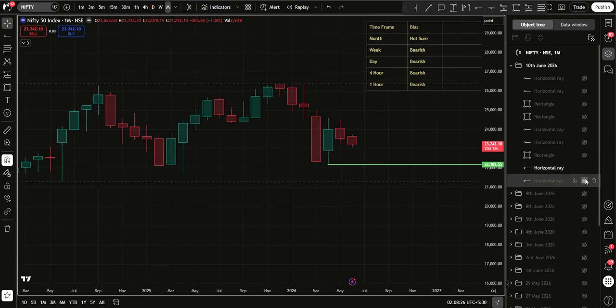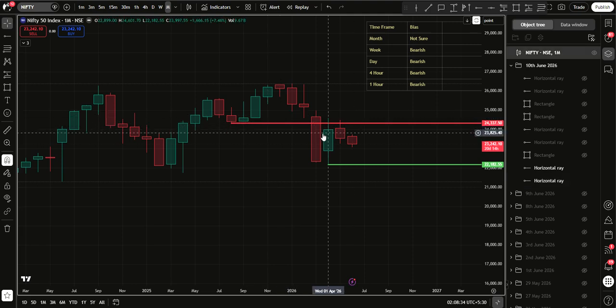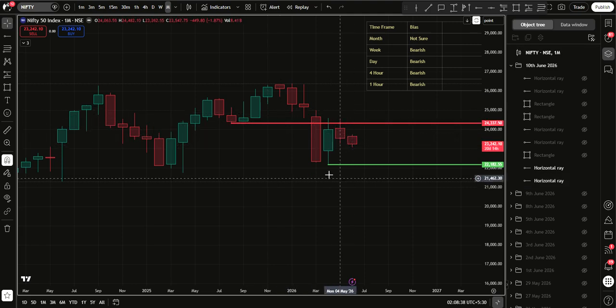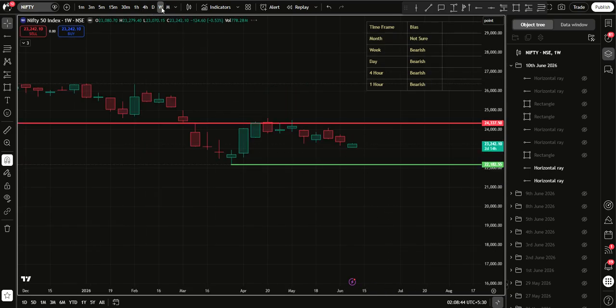And then there are two important levels that we need to look at. This is where the sellers are and this is where the buyers are. Why is it here? This is because of this swing low, and that's where the sellers are. We still are struggling to find a close above this level. This could act as a good target for Nifty if Nifty decides to fall. Now going to the weekly time frame.